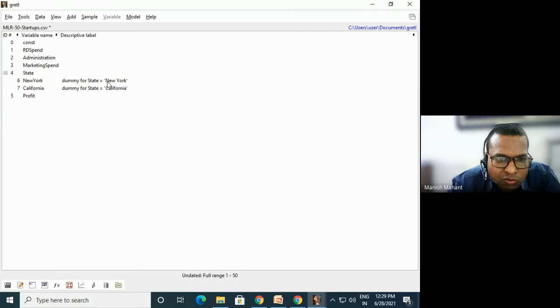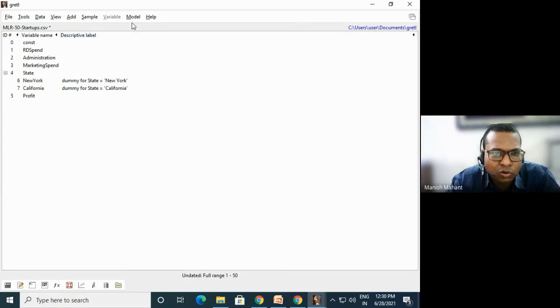Our categorical values are New York and California, instead of the previous dstate_1 and dstate_2. Why have I renamed them? Because when you have lots of categorical variables, you will get confused, so you can rename them with any other variable name.